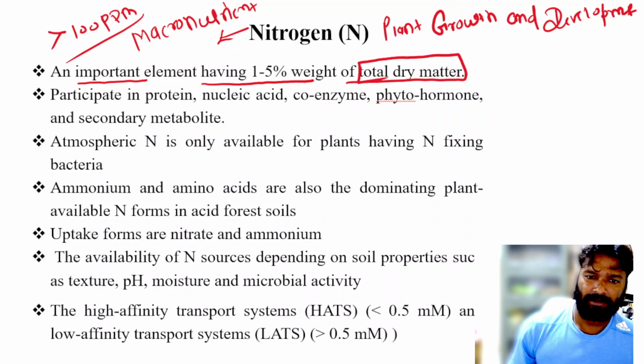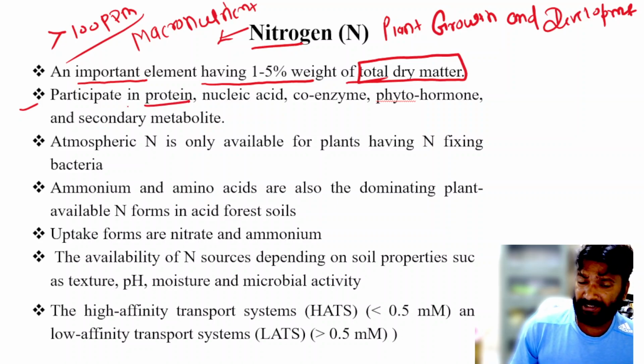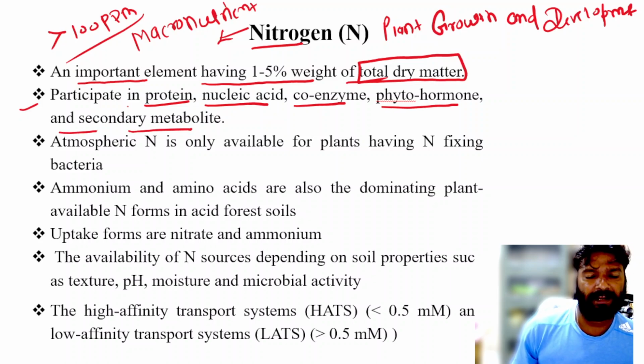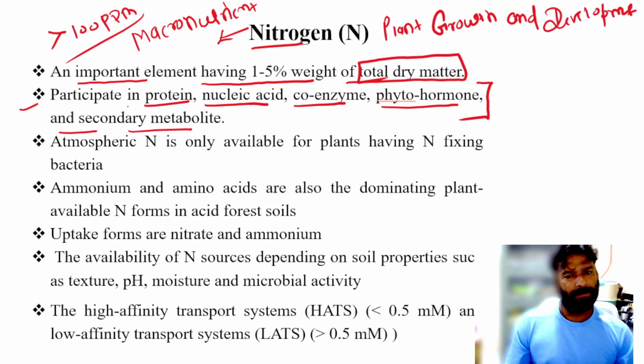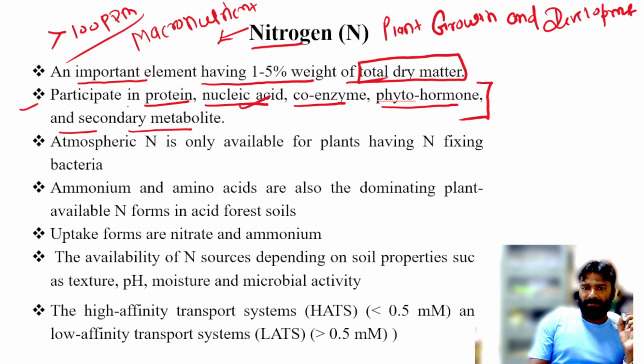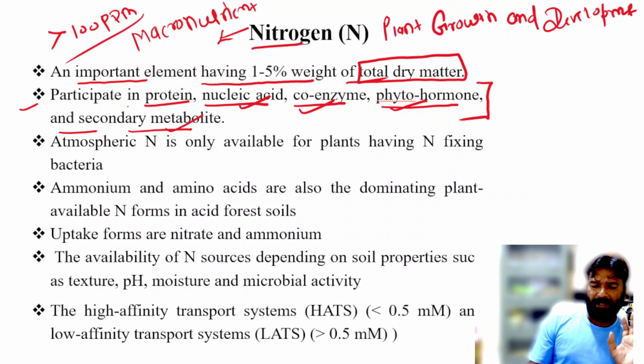Second point is that nitrogen participates in the synthesis of proteins, nucleic acids, coenzymes, phytohormones and secondary metabolites. So nitrogen is important in the synthesis of proteins, nucleic acids, coenzymes, phytohormones and secondary metabolites. So this element is also crucial for plant growth and development.